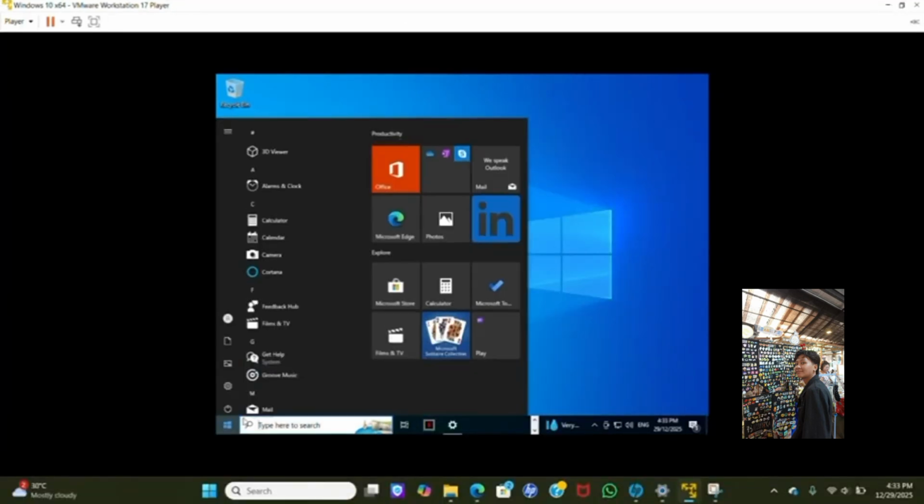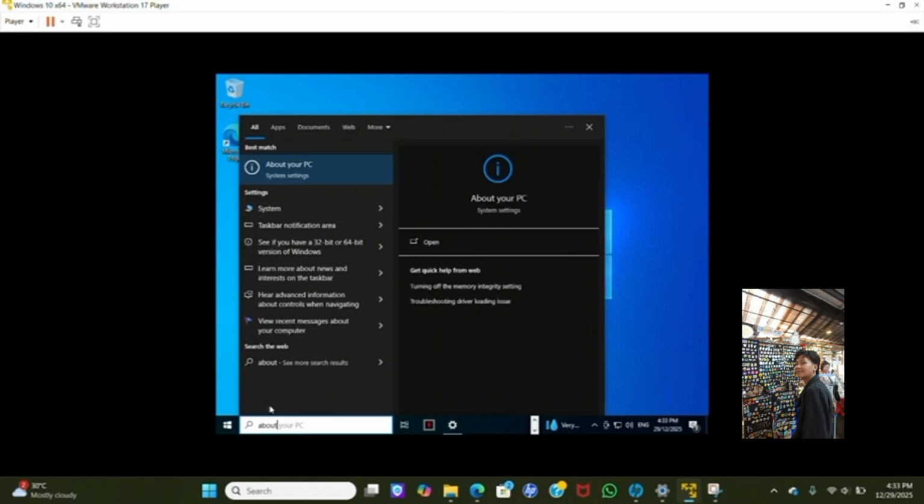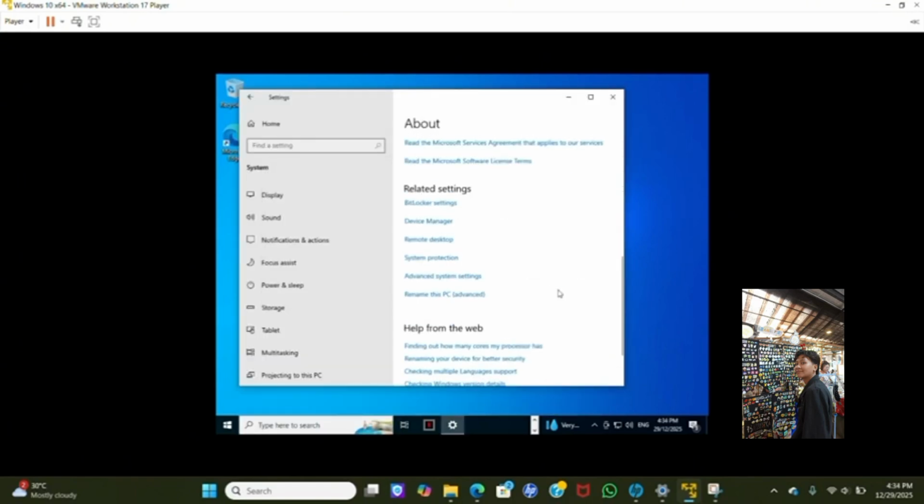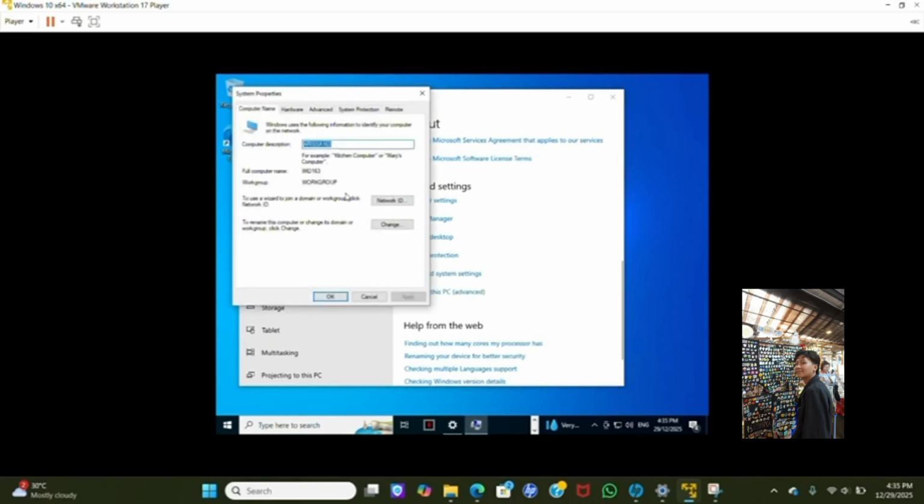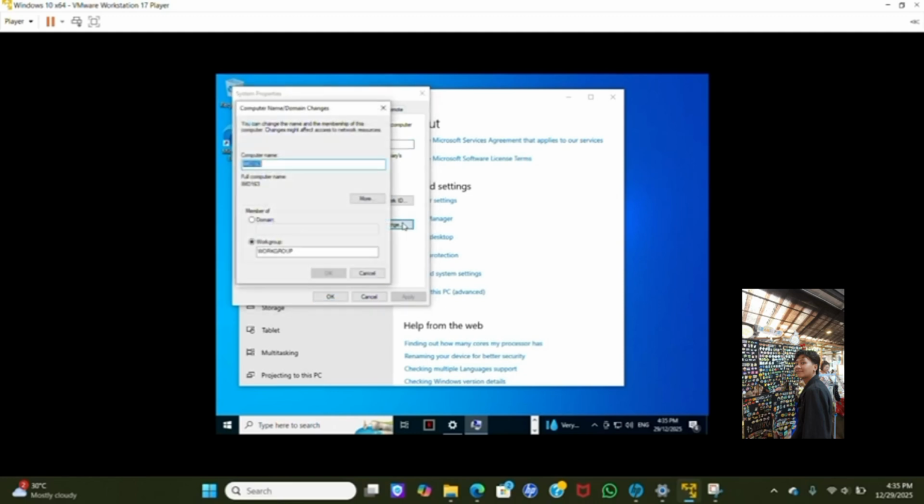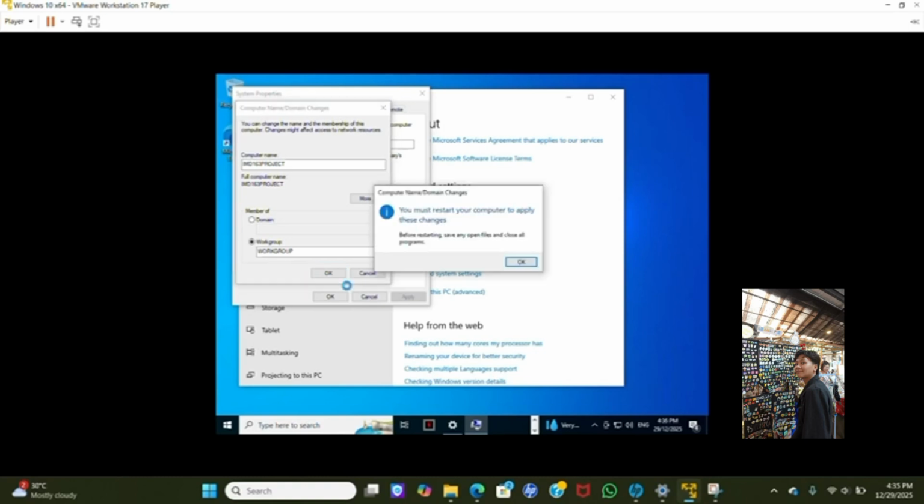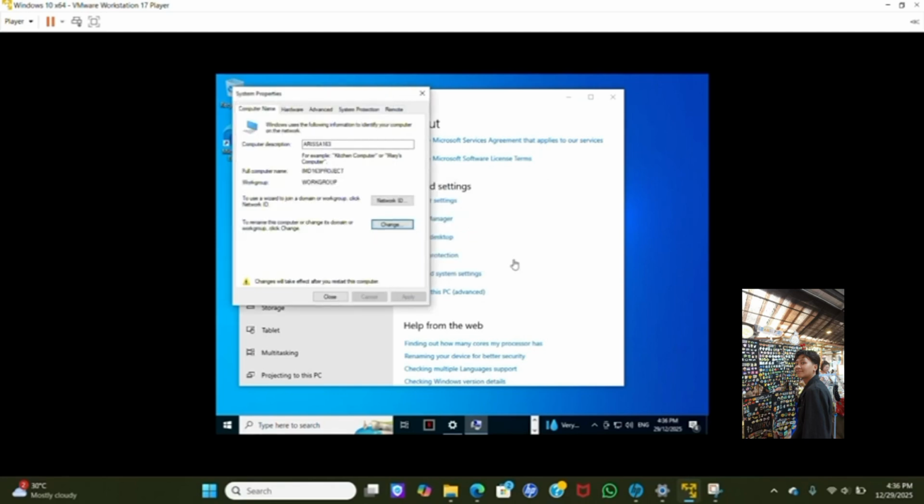For the last part, I will teach you how to change your computer name. First, you search about your PC. You scroll down to rename this PC. You put the name you want to and click on change. For this computer name, you can rename it as how you want it to be. So I will put IMD163 project. Then we click on OK. So we click on OK, saying we agree to restart this computer.